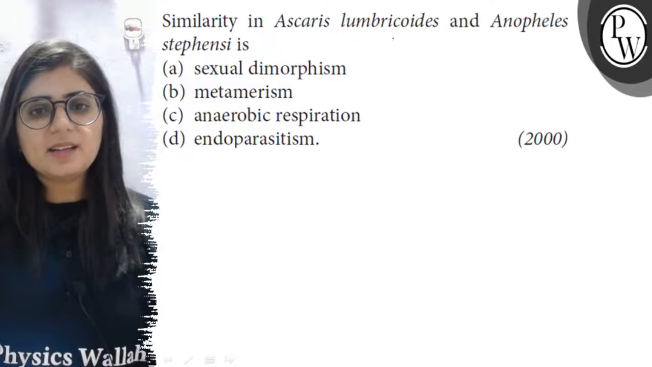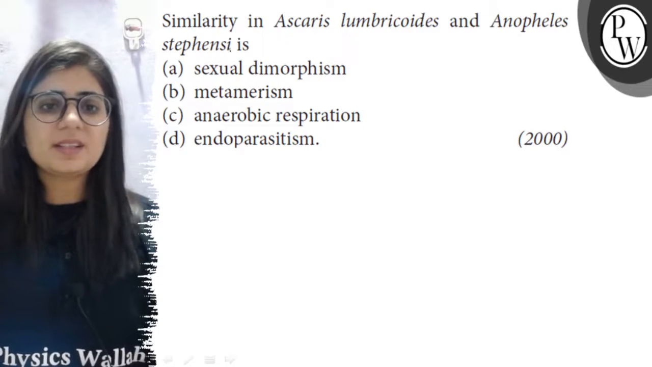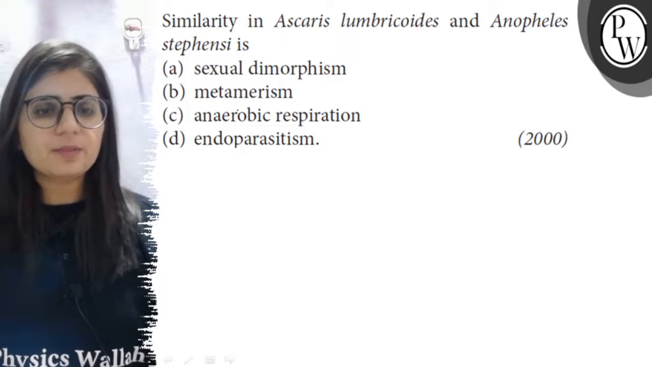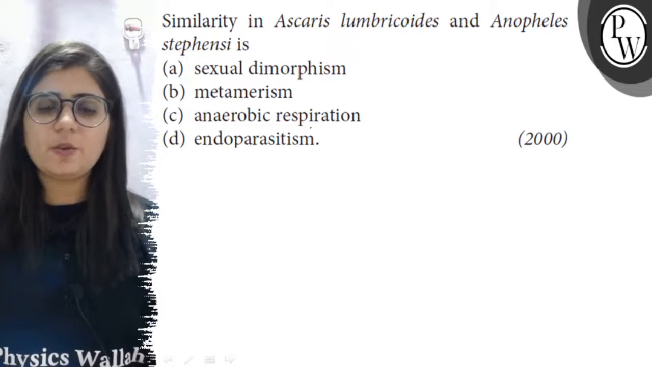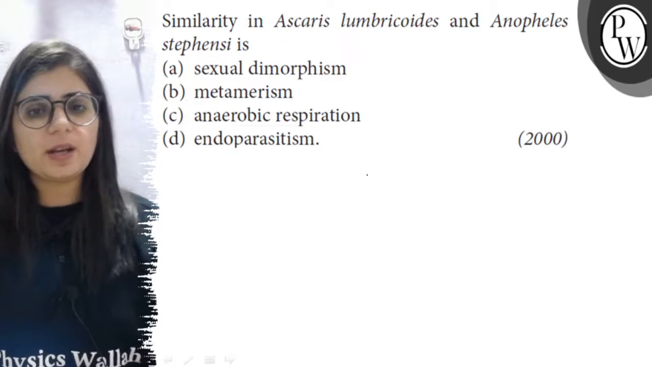Similarity in Ascaris lumbricoides and Anopheles stephensi is, and the options are A. Sexual dimorphism, B. Metamerism, C. Anaerobic respiration, and D. Endoparasitism.